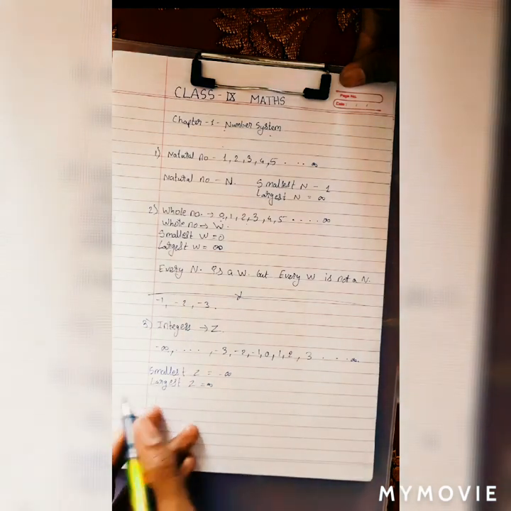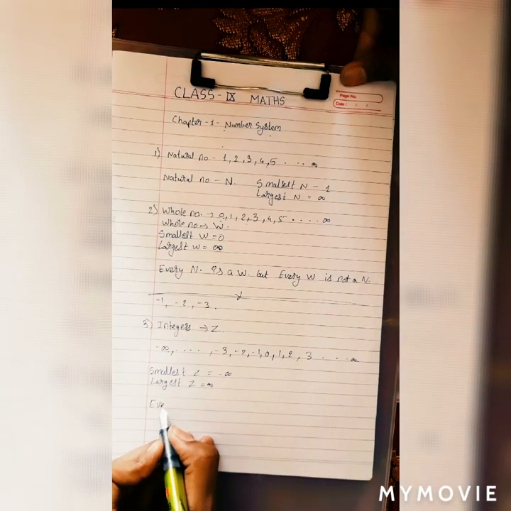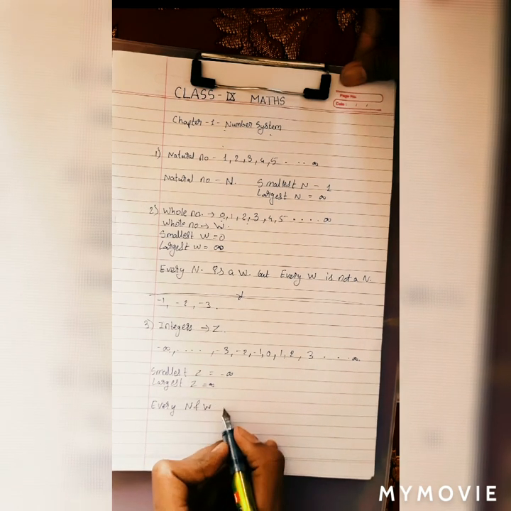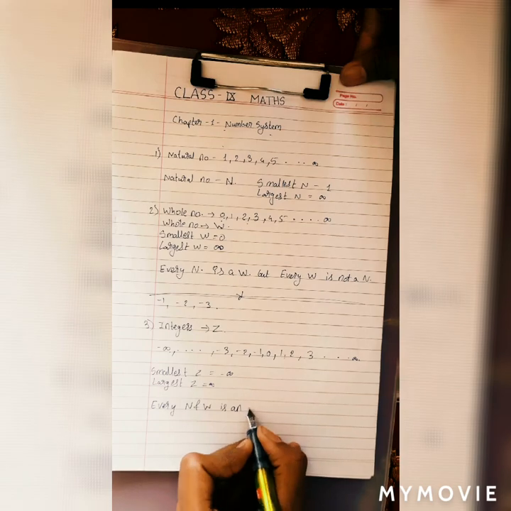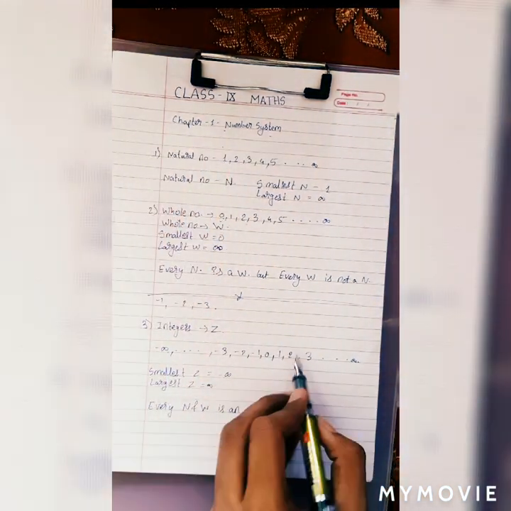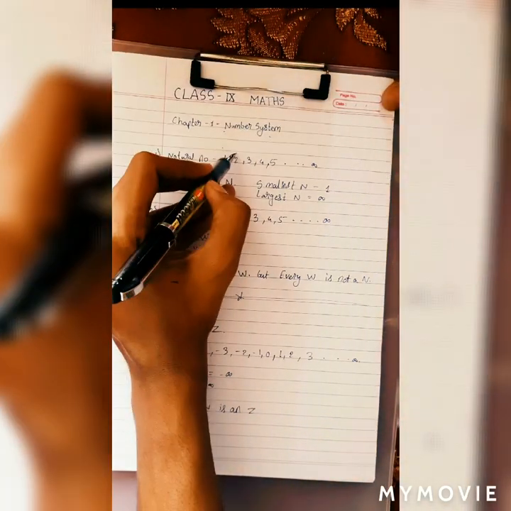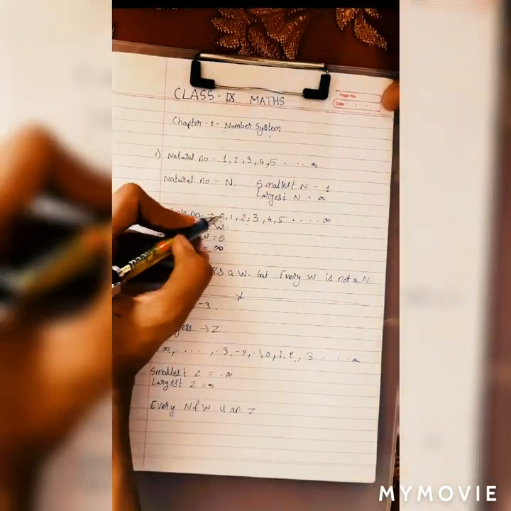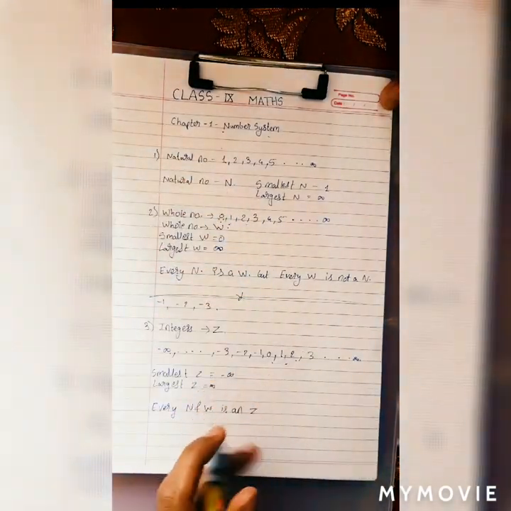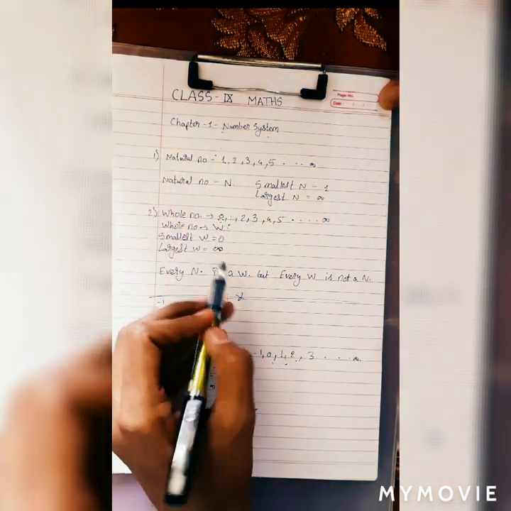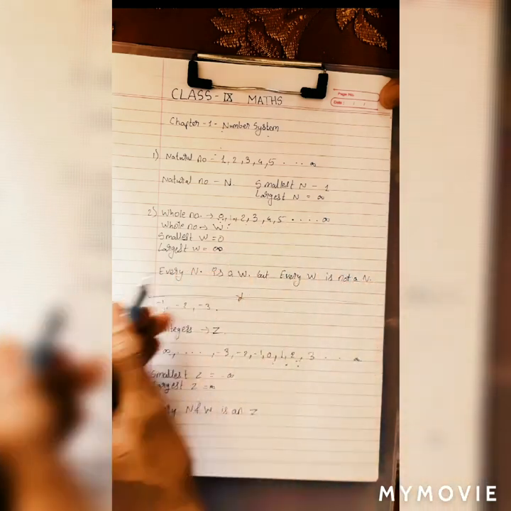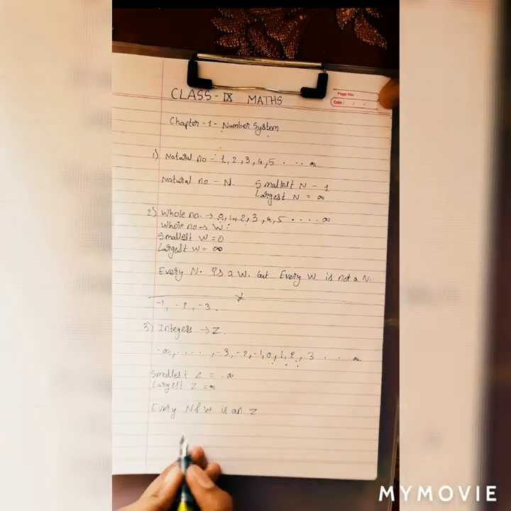So from these three we can conclude that every natural number and whole number is an integer. As you can see that 1 is a natural number and an integer. 2 is a natural number and an integer. And you can see that 0 is a whole number and an integer. 1 is a whole number, a natural number, and an integer. So therefore every natural number and whole number is an integer. As you can see, all the numbers in the whole number set are also present in the integer set.